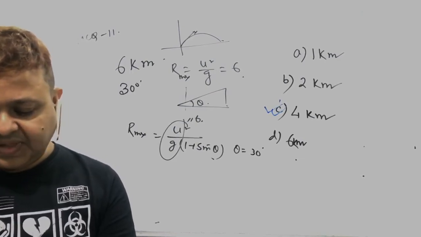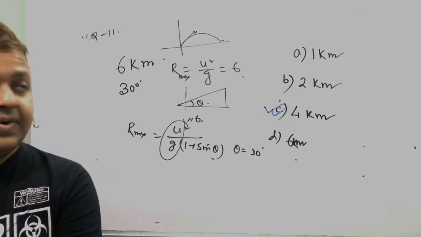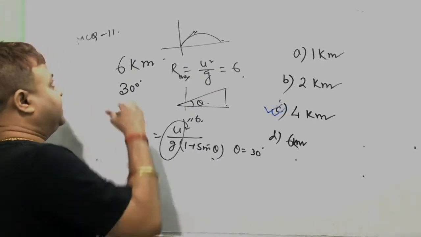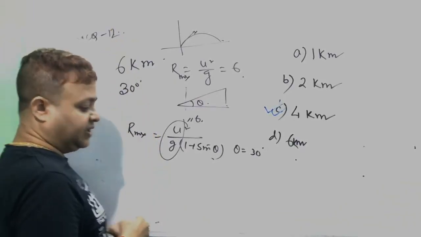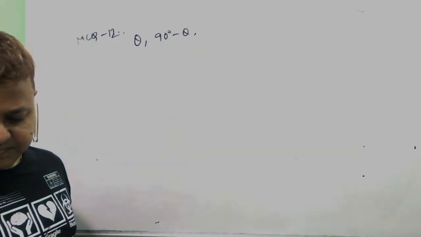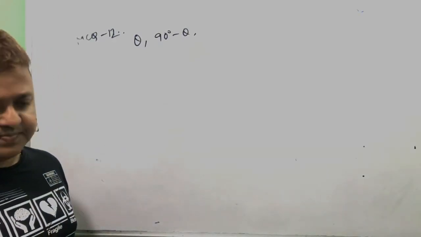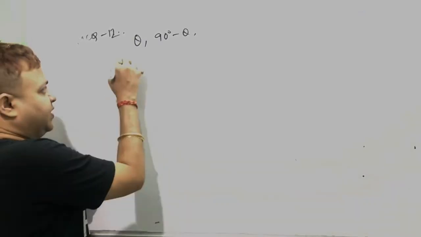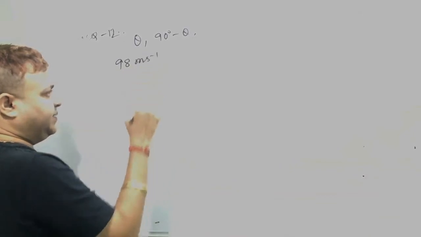Okay, next one, number 12. A projectile is thrown at an angle of theta and 90 degree minus theta from the same point with the same velocity 98 meter per second.